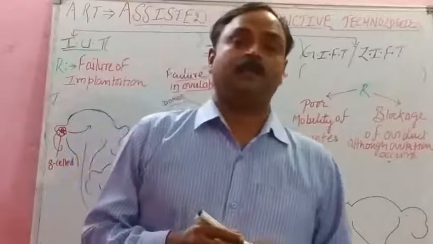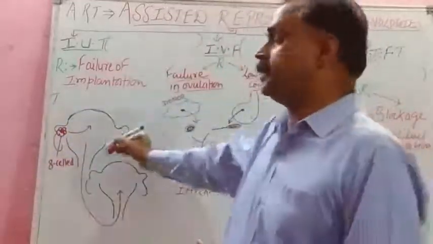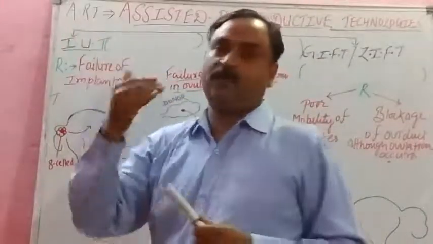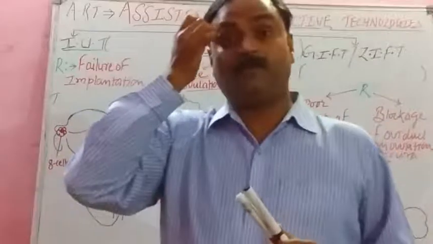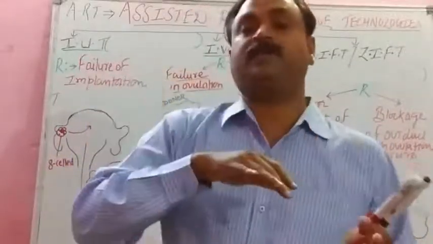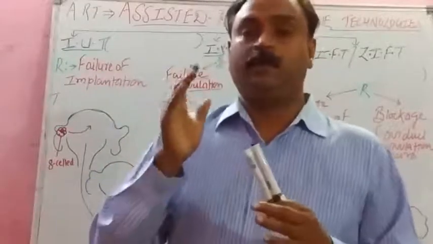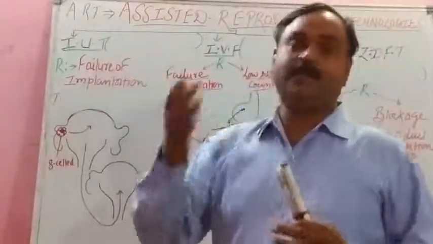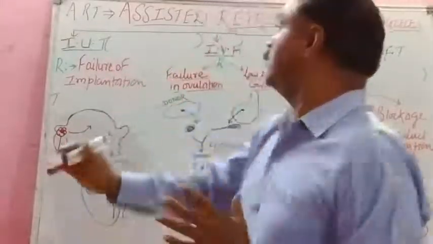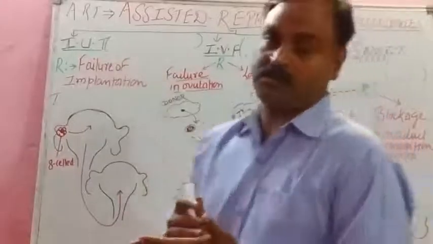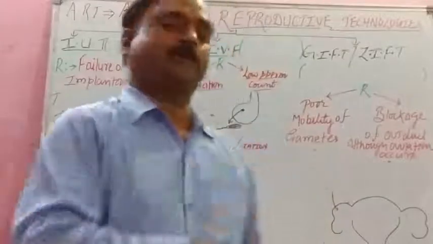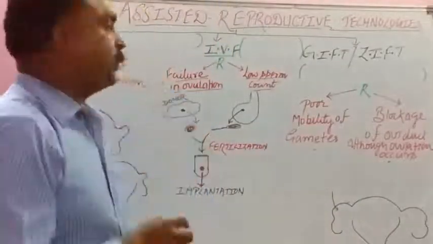Children, now we are on a very interesting topic of this chapter, that is reproductive health, and that is called ART. Before this, you have already studied the methods of birth control, artificial as well as natural. But this technique assists in the birth. That is why it is called assisted reproductive technologies. How does the technology assist or help in reproduction or in the birth or pregnancy?